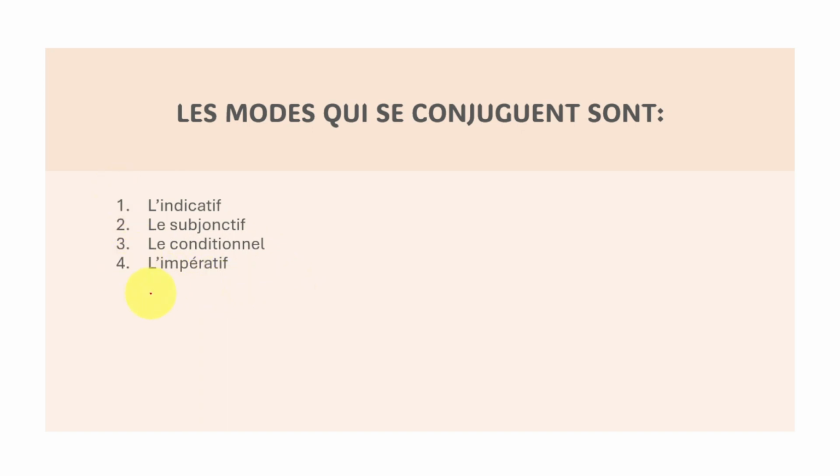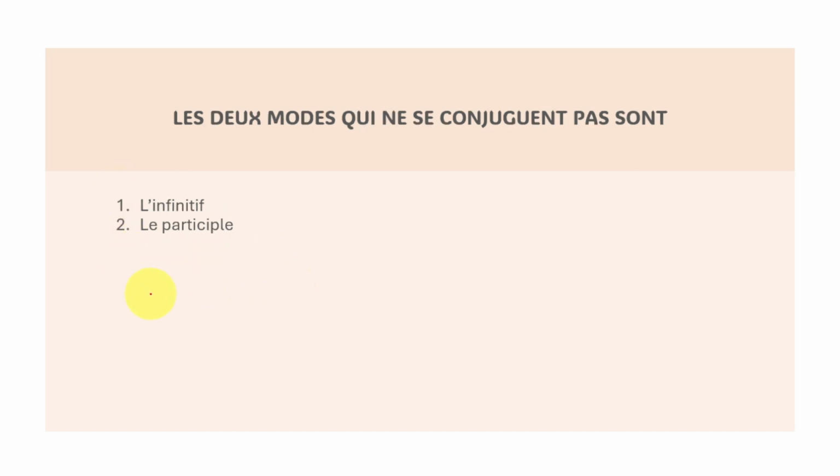Only here we have four of them. Now, les deux modes qui ne se conjuguent pas sont l'infinitif et les participes. If you don't get it, it's okay.